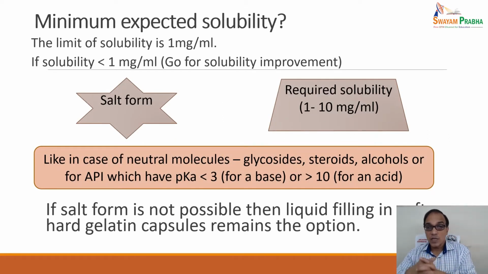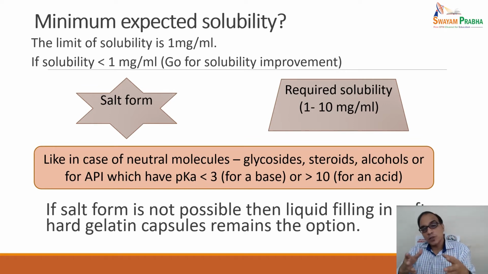Again, continuing this question, the limit of solubility is 1 milligram per ml. If solubility is less than 1 milligram per ml, then you will have to go for solubility improvement. You may have various approaches, like the salt form. The required solubility is 1 to 10 milligram per ml in general. So we go for the salt form, as in the case of neutral molecules, glycosides, steroids, alcohols, or for an API which has a pKa, the acid dissociation constant, less than 3 for a base or greater than 10 for an acid.